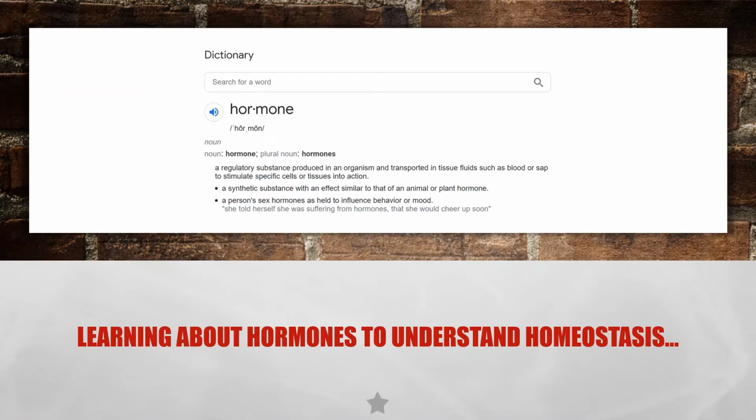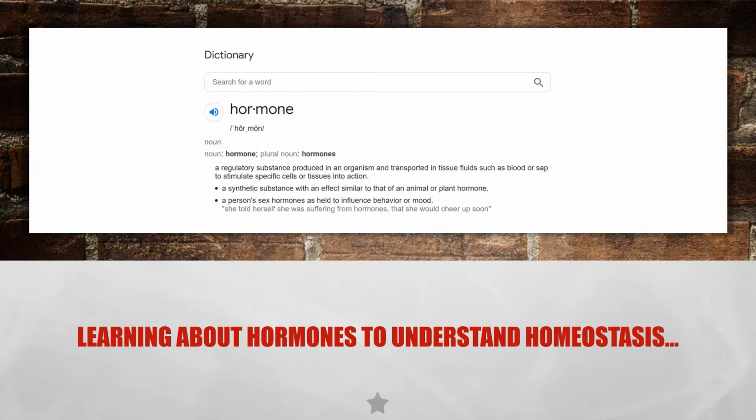To look into some examples about homeostasis, we're going to learn a little bit about hormones. So what is a hormone? It is a regulatory substance produced in an organism and transported in tissue fluids such as blood or sap to stimulate specific cells or tissues into action. Some hormones can be synthetically made, so that's why it says below, a synthetic substance with an effect similar to that hormone.